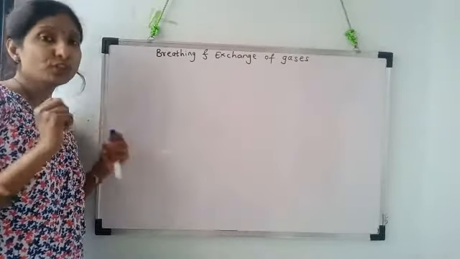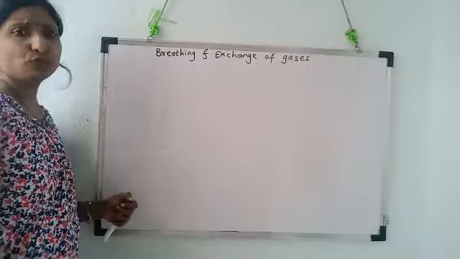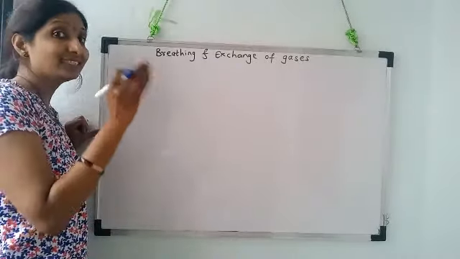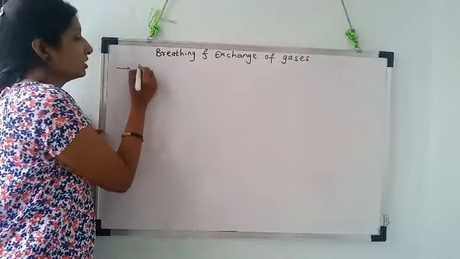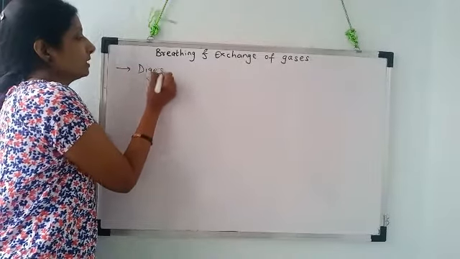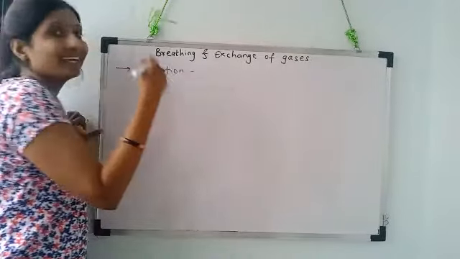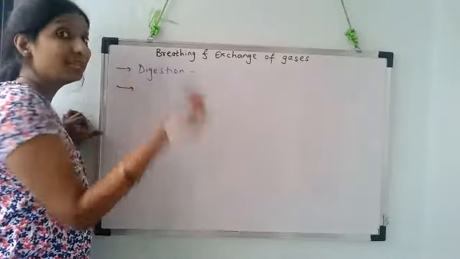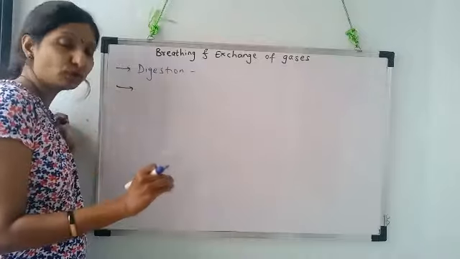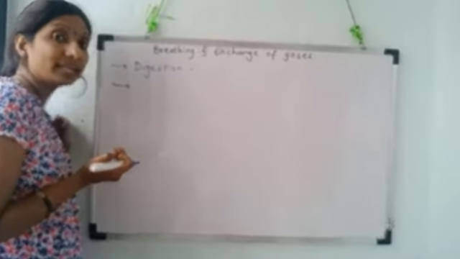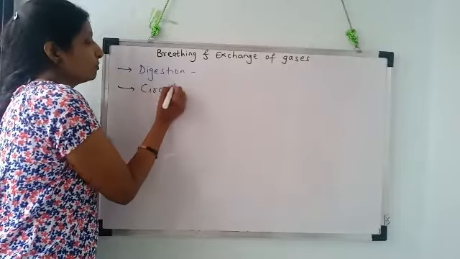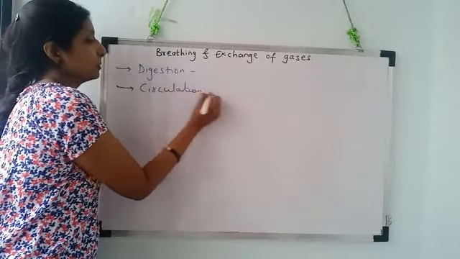Okay, so here, directly before going to breathing and exchange of gases, in the previous 2 chapters, the first chapter we studied about the digestive system, that is digestion of the food, its absorption and assimilation throughout the body, and this assimilation, that is transportation of absorbed digested food to all the body cells, takes place with the help of the process called circulation.